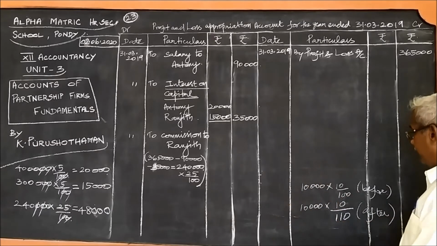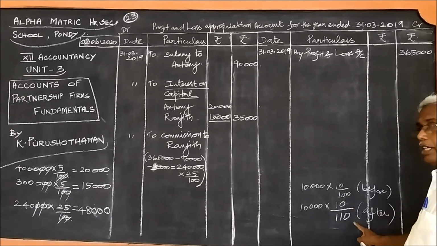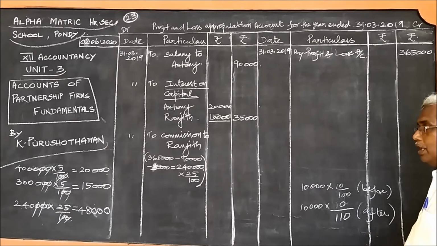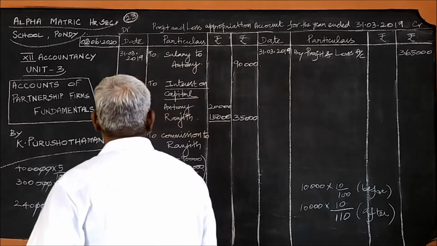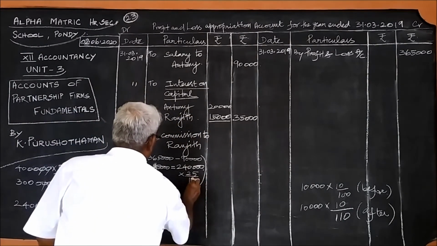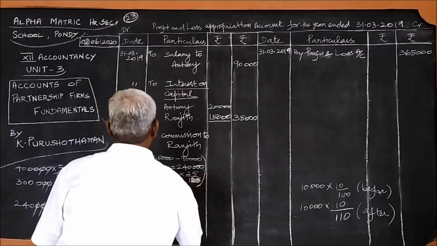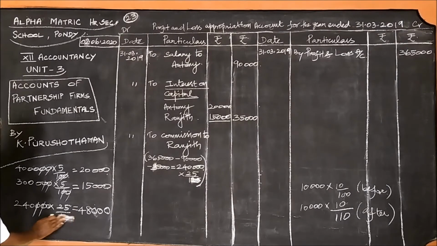If it is after, the percentage plus 100: 10% means 110, 20% means 120, 25% means 125. So what should we write here? We should write 25 by 125. So the amount here we should write is 125.